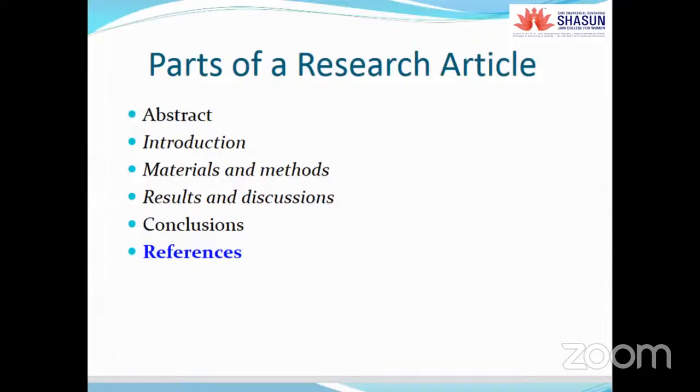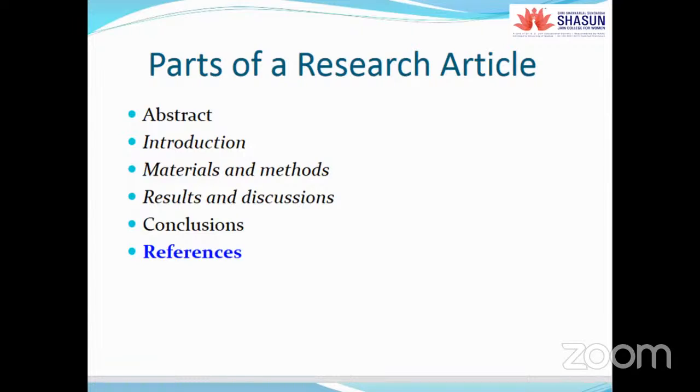Now, for writing a journal paper, you already know these things. We should write the abstract, introduction, the materials and methods, which we should collect. Then from that, we come to a conclusion. The results and discussion should be done, and the conclusion should be written. And the last, major part will be the references. After doing the research, we have completed all these things, but the major part is the references, because nowadays we know that plagiarism should be avoided.